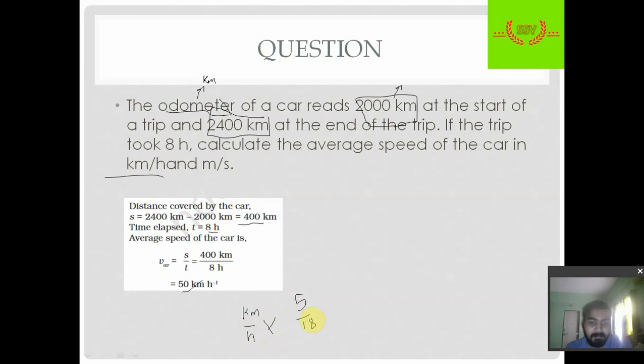So multiplying it with 5 divided by 18 will give the answer in meter per second. This is how we calculate. This is 1000 meter divided by 3600 seconds, so this is the same as 5 divided by 18. So 13.9 meter per second is the correct answer.